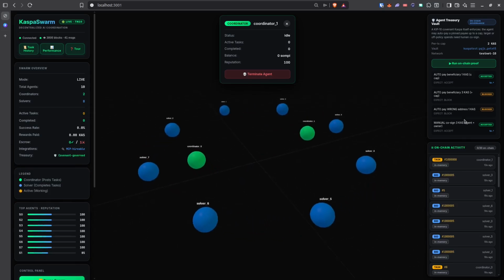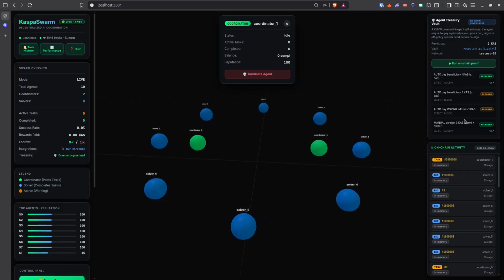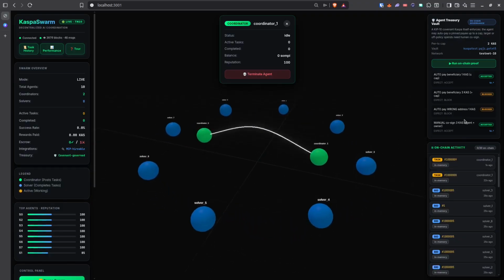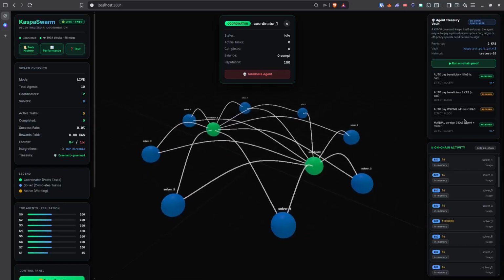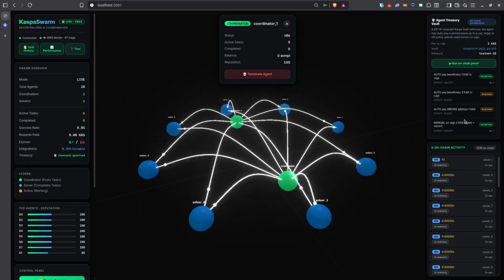What happens if the amount is greater than the cap? The payment is blocked. Now it tries to spend over its cap. It is rejected by the Kaspa consensus, not by code, but by the network. Again, if it's a wrong address, then it's blocked again. It tries to redirect funds elsewhere, blocked again. The covenant pins who it can pay.